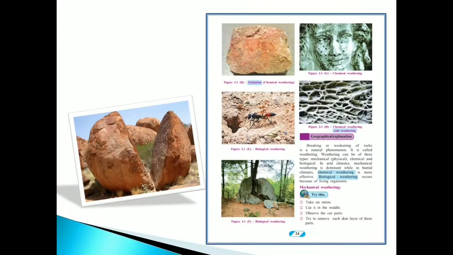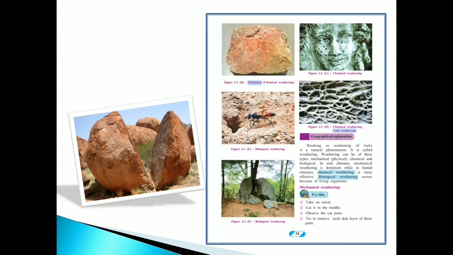This is textbook page number 24. Here you can see figure 3.1d. It shows oxidation, chemical weathering. 3.1e, it is a picture of biological weathering. 3.1f, this picture is also of biological weathering. 3.1g, this is a picture of chemical weathering. 3.1h, it shows chemical weathering or salt weathering.